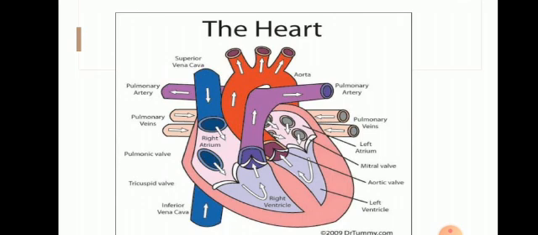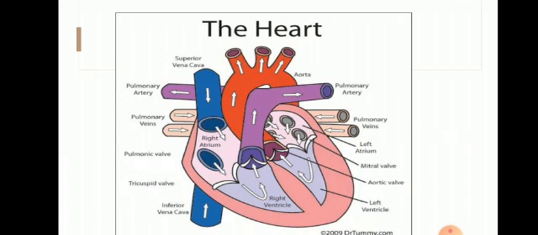The carbon dioxide is released as a waste product from the lungs and again the blood absorbs oxygen and becomes oxygenated. The valves present on both sides of the heart regulate the blood flow from one chamber to another. This cycle keeps on circulating continuously day and night, even when we sleep. Again I will explain one time.